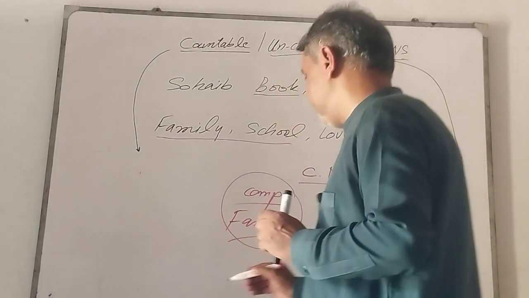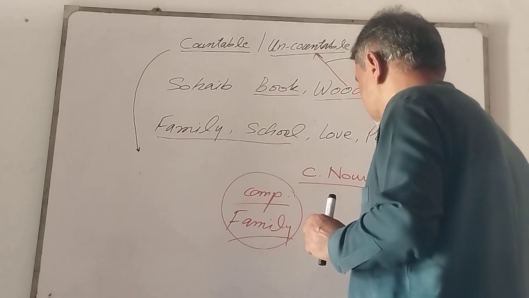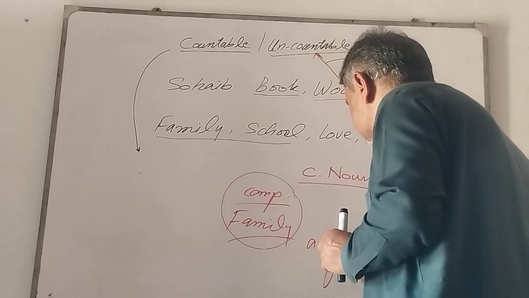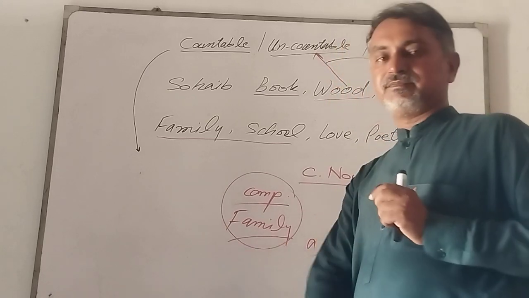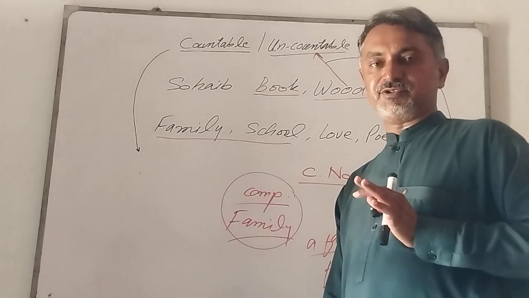We can write it a family, and families. I think the point is clear to you now.